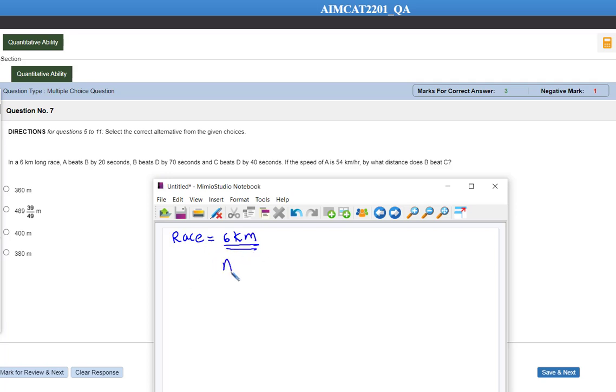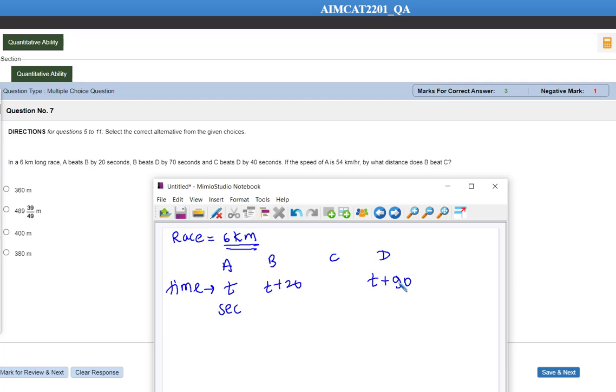Let's say time taken by A is equal to t seconds. Then the time taken by B becomes how much? T plus 20 seconds. Then time taken by C and time taken by D. B beats D by 70 seconds, so the time taken by D will be how much? 70 seconds more than B, that is t plus 20 plus 70, that is t plus 90 seconds.